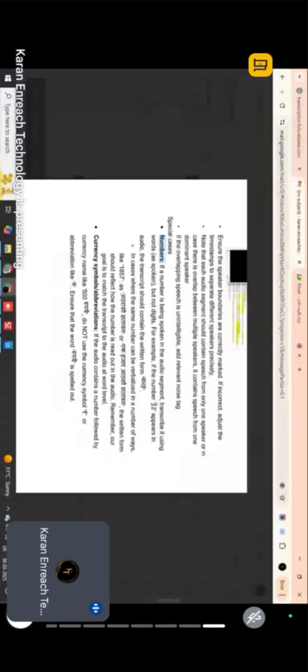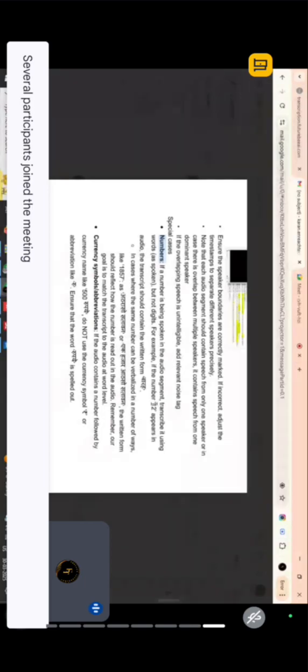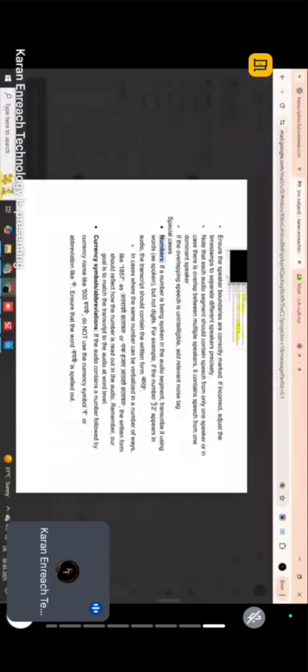For example, if the person in the audio is saying 12 as "bara", you have to type it as "bara". You should not type it as 12 and all. Whatever the audio is saying, if he is saying twelve, then you have to type it in English as TWELVE, like that. Whatever is spoken in the audio, you have to write as it is, but you cannot use numerical formats or Roman letters. You can only type words: for 1, ONE, and for 2, you have to type it as TWO. You should not type it in numerical format or Roman letter format.